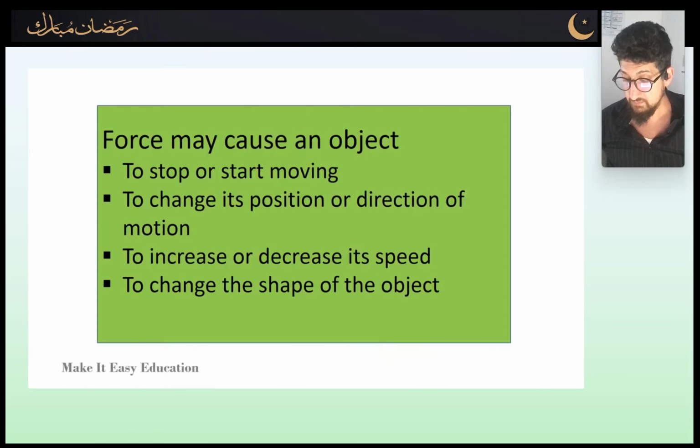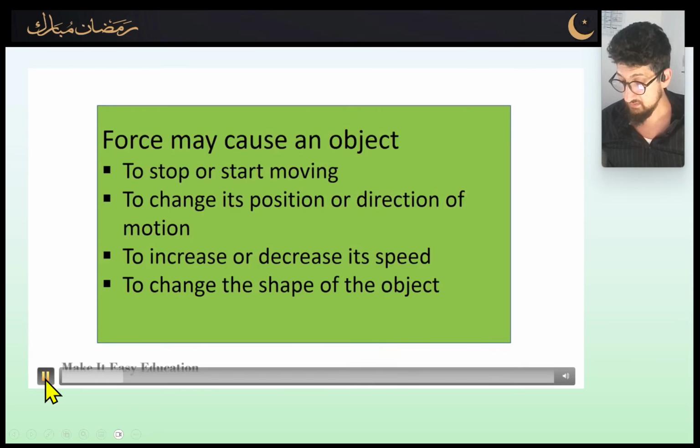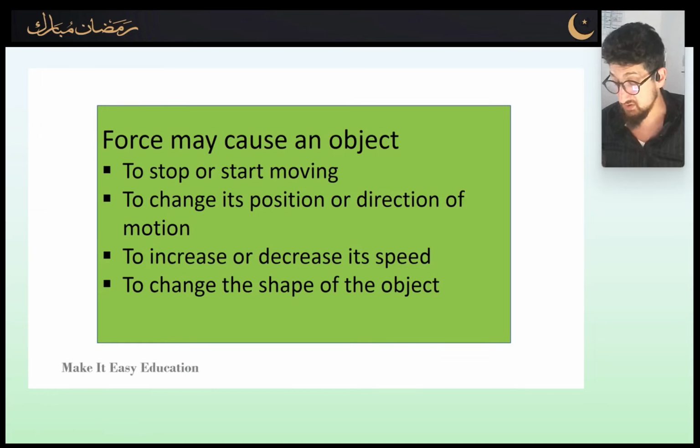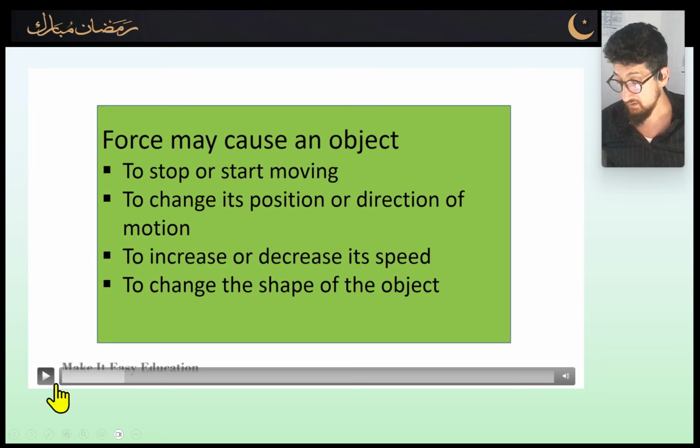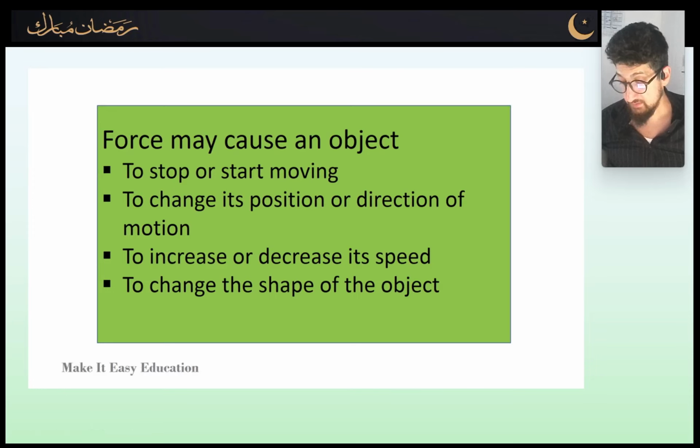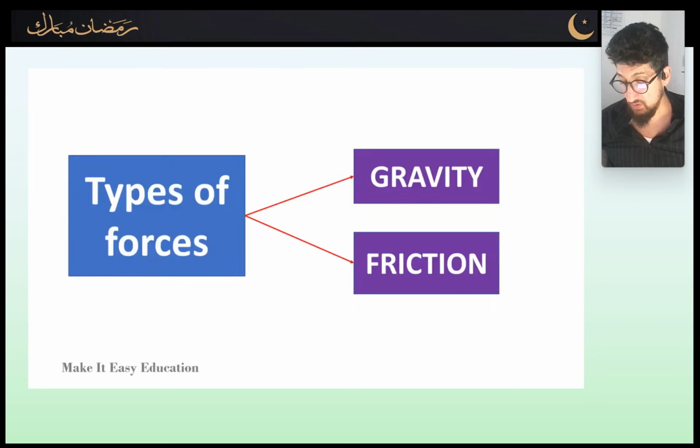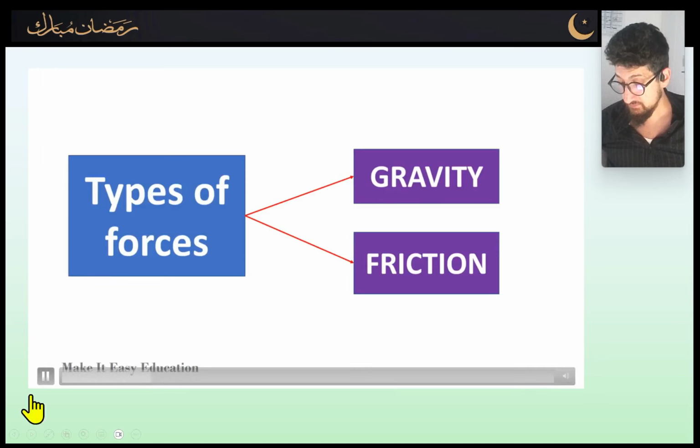Force may cause an object to stop or start moving. Okay, so this is very important. Forces may cause objects to stop or start moving, to change its position or direction of motion, to increase or decrease its speed, to change the shape of the object. The type of forces are gravity and friction.